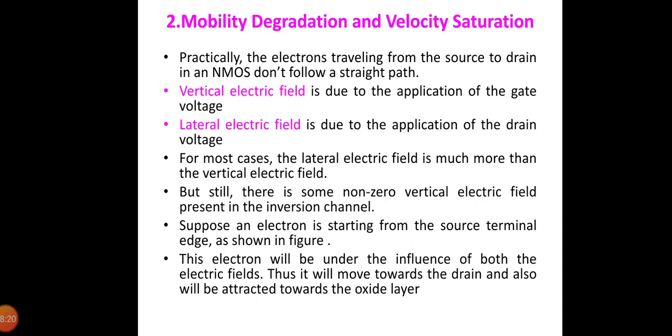In the same way, a high voltage at the gate of the transistor attracts the carriers to the edge of the channel, causing collisions with the oxide interface that slow the carriers. And this is called mobility degradation.